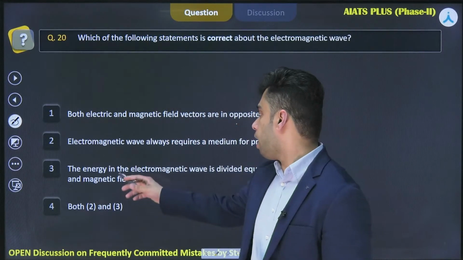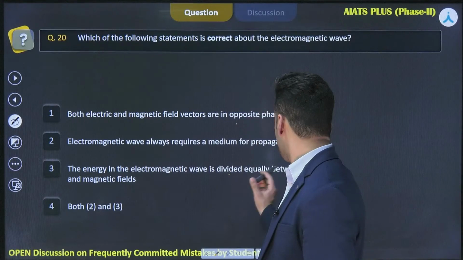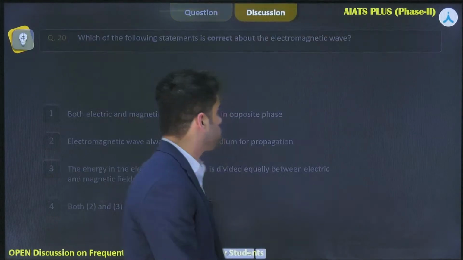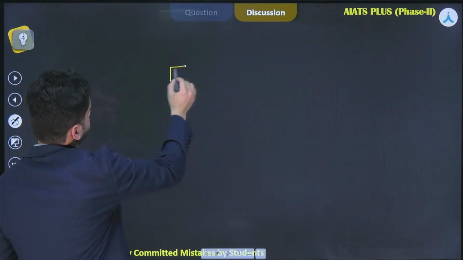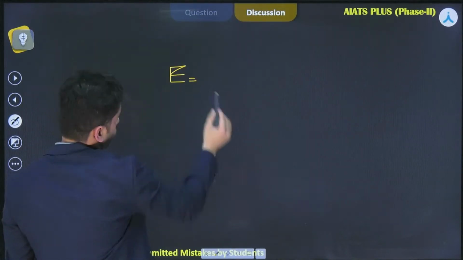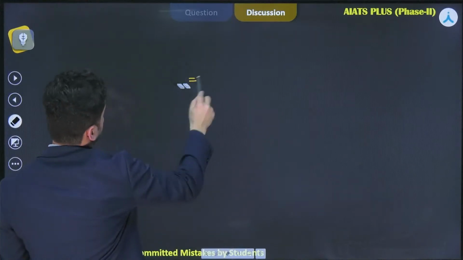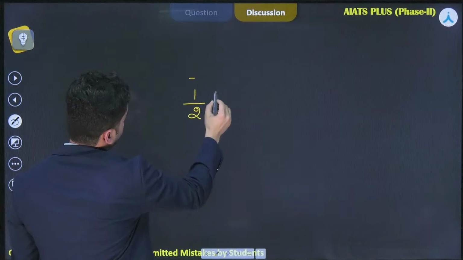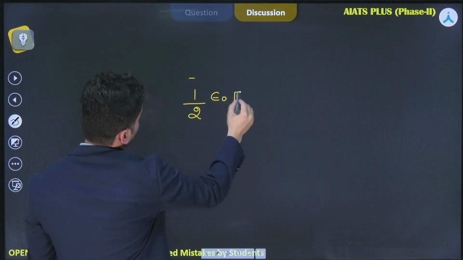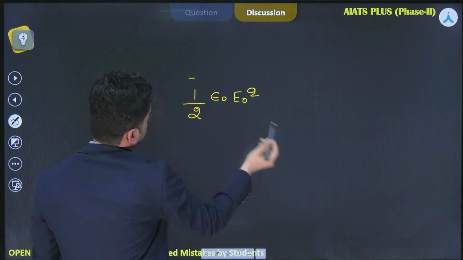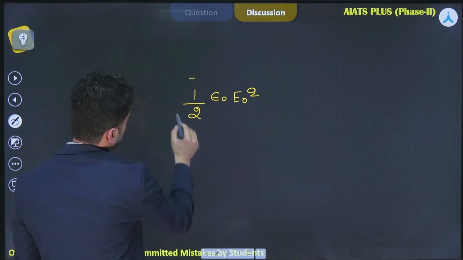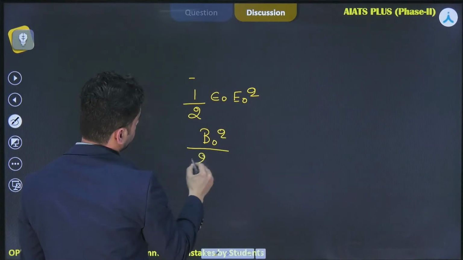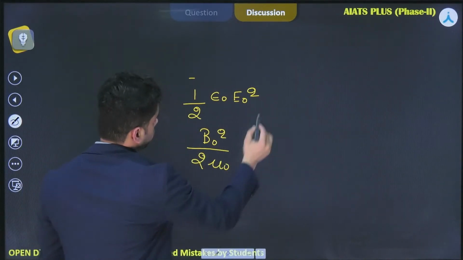It says that energy in the electromagnetic wave is divided equally between the electric and magnetic field. Yes, this one is correct. Energy associated with the electric field is equal to half epsilon naught E naught square, and the energy associated with the magnetic field is equal to B naught square by 2 mu naught, and both of these are equal.